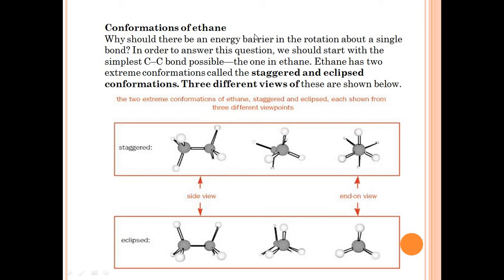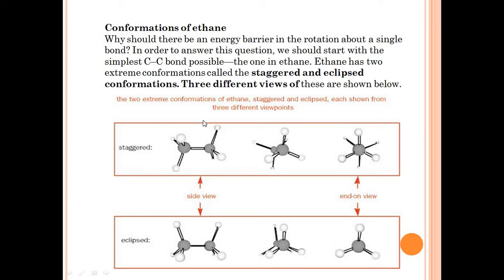Now, to answer the question of why there should be an energy barrier in the rotation about a single bond: in the case of the ethane molecule, ethane has only 2 extreme conformations, the staggered conformation and the eclipsed conformation. We have already discussed that conformation arises when there is a rotation in the molecule about the single bond, giving a different shape.